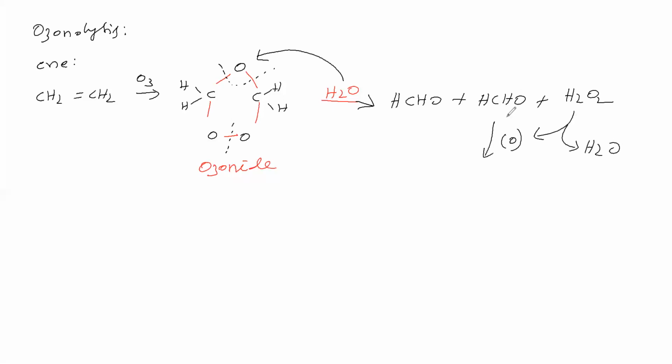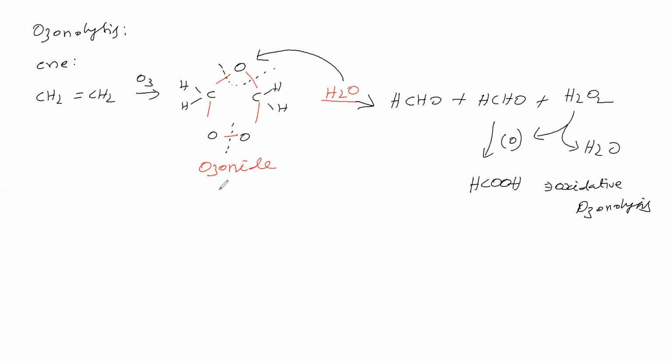This nascent oxygen oxidizes formaldehyde into formic acid. So aldehyde is oxidizing to give carboxylic acid. Therefore, this is called oxidative ozonolysis. Oxidative ozonolysis means the produced hydrogen peroxide oxidizes aldehyde into carboxylic acid.